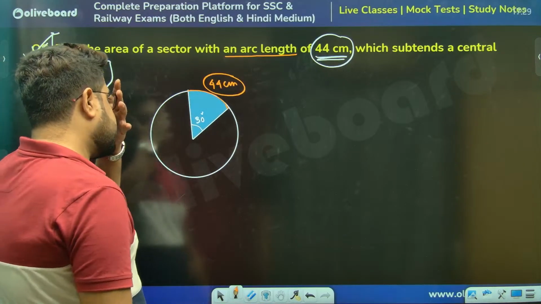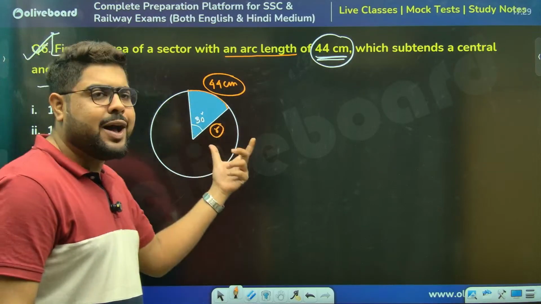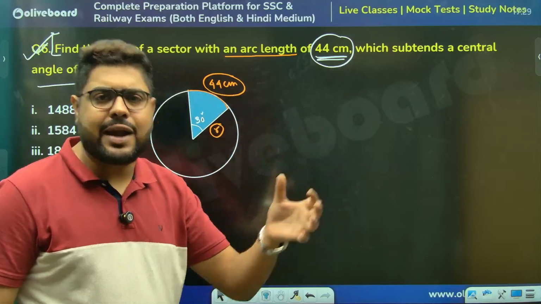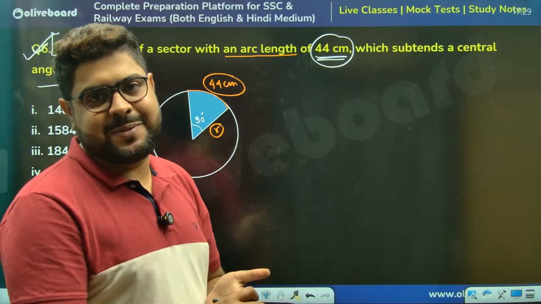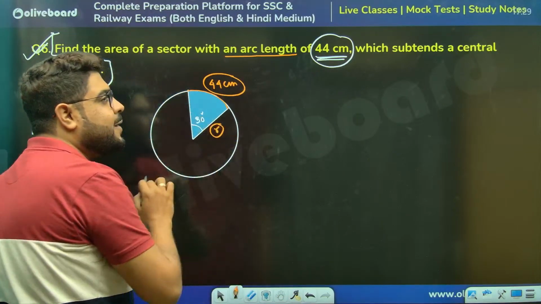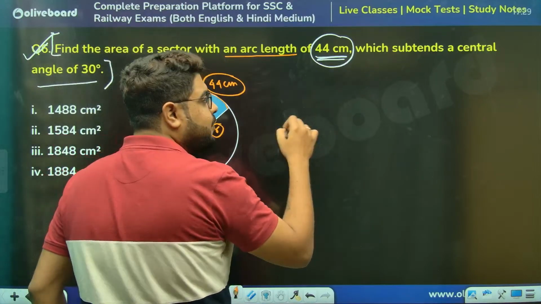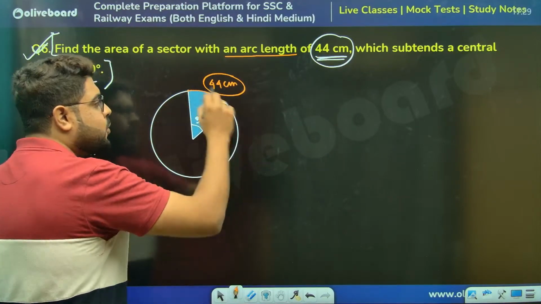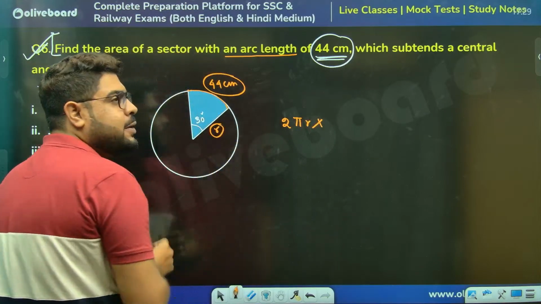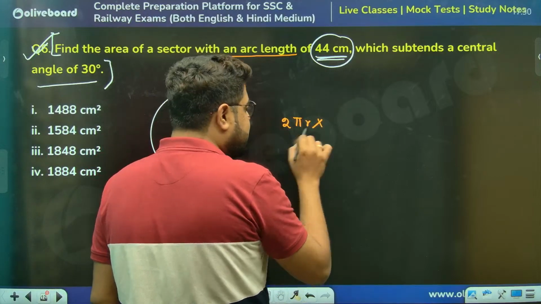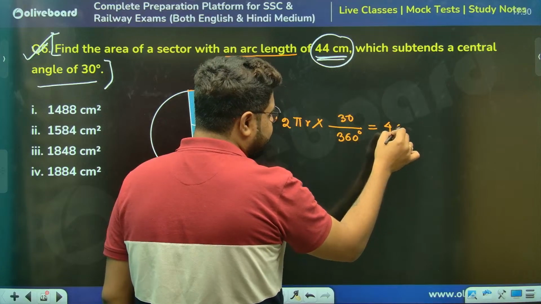So please understand, I don't know the radius. The radius plays a vital role. Whether it's area or perimeter or circumference or arc length, it always works by the unitary method. For the total central angle of 360 degrees, because it's a circle, the circumference is the whole 2 pi r. For 1 degree it will be 1 by 360, and for 30 degrees it will be 30 by 360. This is given as 44.